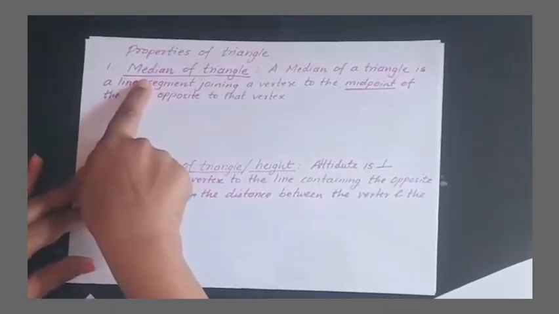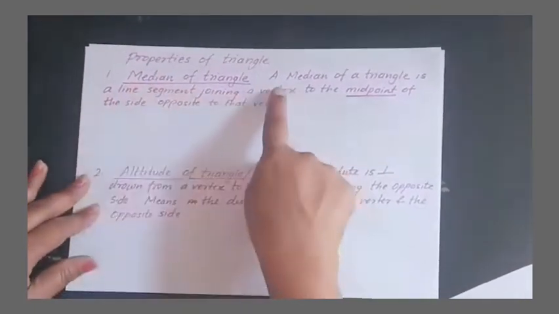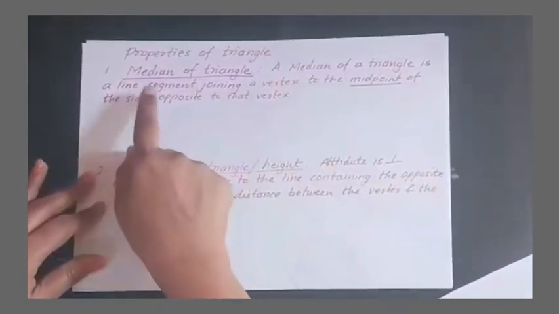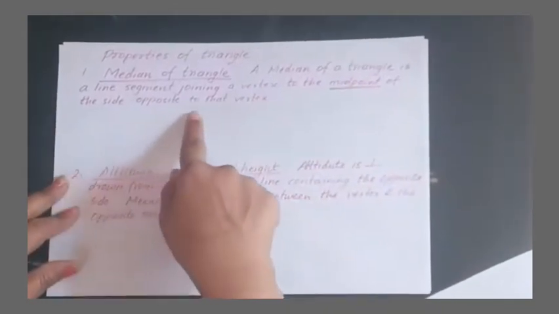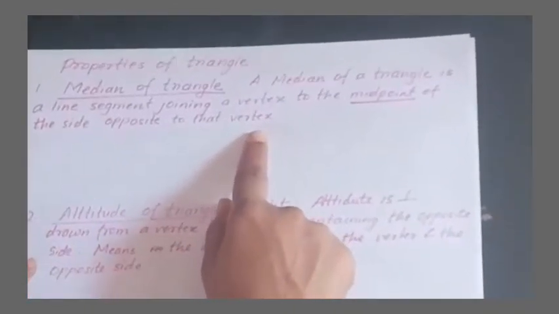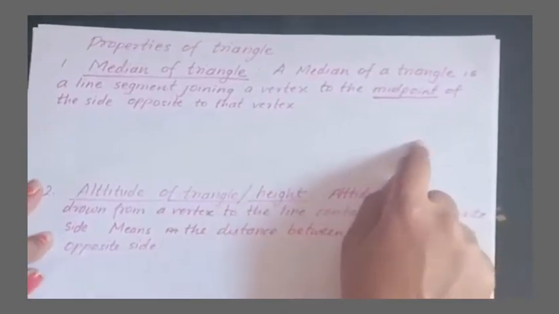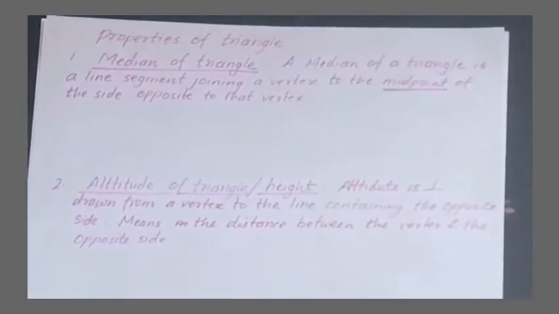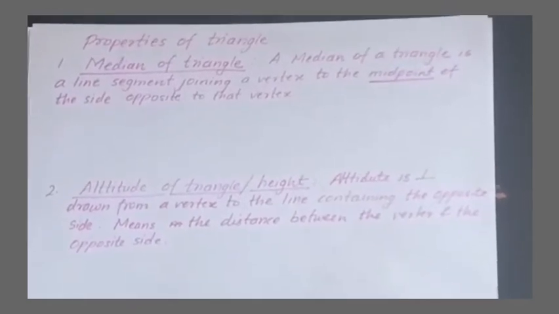The name itself gives us an idea. Median means middle point or middle value. A median of a triangle is a line segment joining the vertex to the midpoint of the opposite side of that triangle. So I am going to show you what this median means. I have a cutout of a triangle with me.